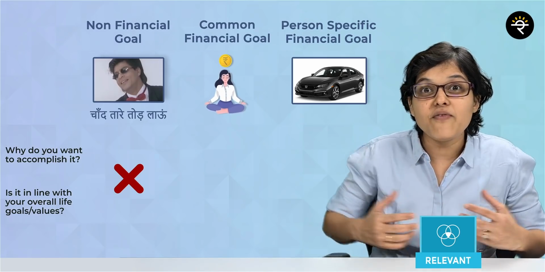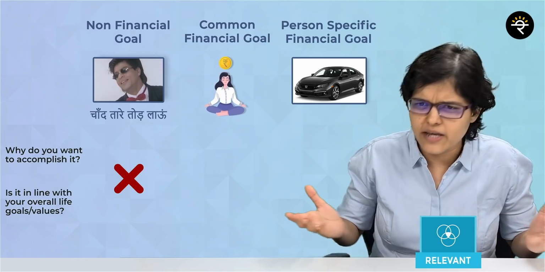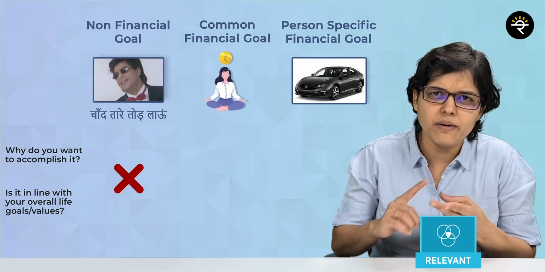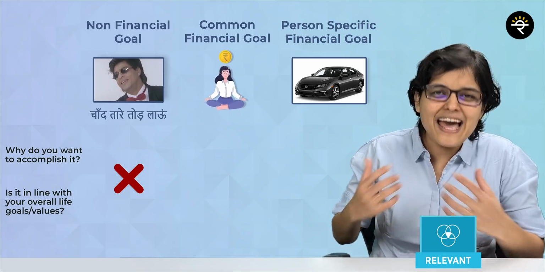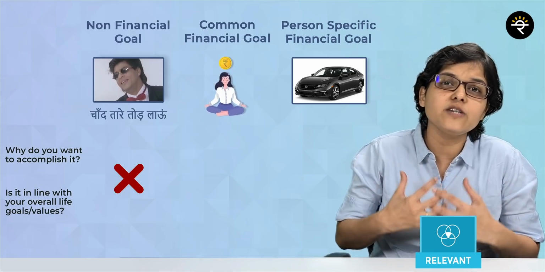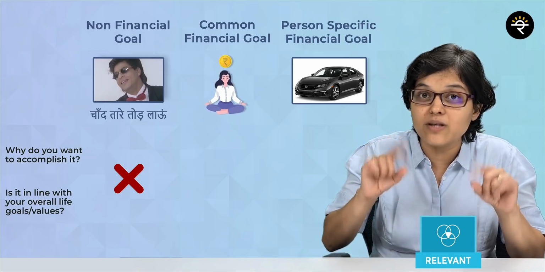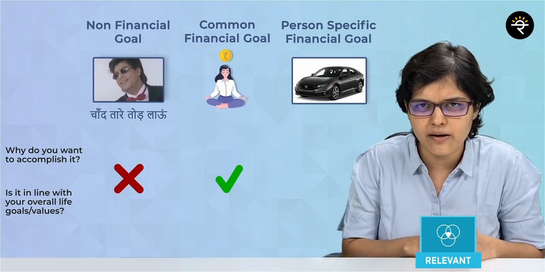So again, the first one is absolutely irrelevant. Second one is about being financially independent. Now, is that a very much relevant goal? Yes. A person can say that I want to take care of my budhe maa baap, bin byahi behan, and all that 3 Idiots dialogue. So there can be a proper relevant goal for that. I want to be financially independent because I should be able to take care of myself, my parents, my children. That's relevant. You should be able to answer why, and here you did find a why. That's why it is a relevant goal.